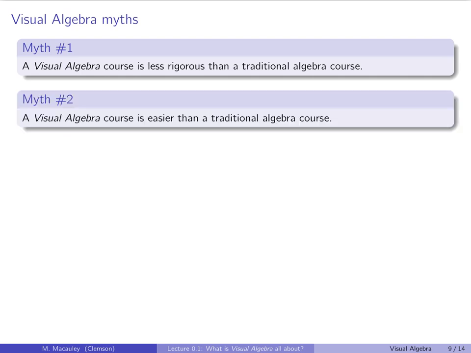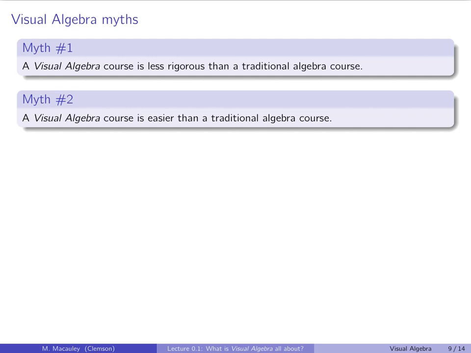Myth number 2: a visual algebra course is easier than a traditional algebra course. This is entirely false. Again, people see visual and think, oh, it might be easy. I'm pretty sure that my current algebra course, this YouTube series, is definitely harder than if I were to teach a traditional algebra course. In fact, I got an email last month, I'm reading it right now, from an undergraduate at my institution saying, I wanted to reach out and thank you for making your notes for algebra public on your website.